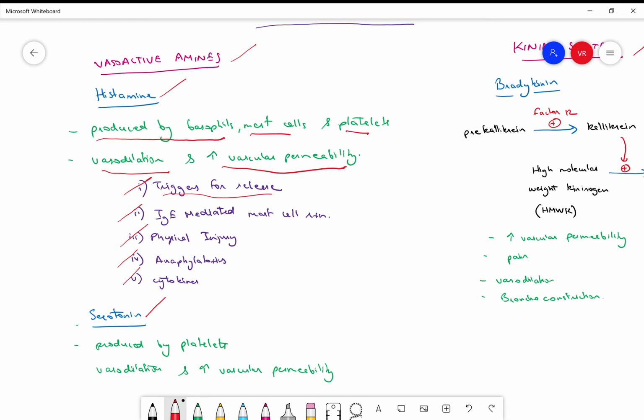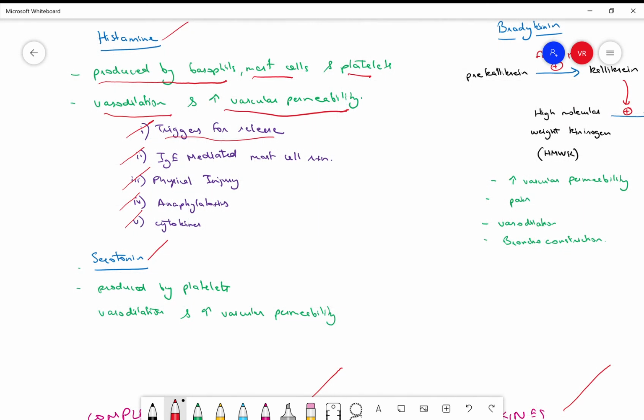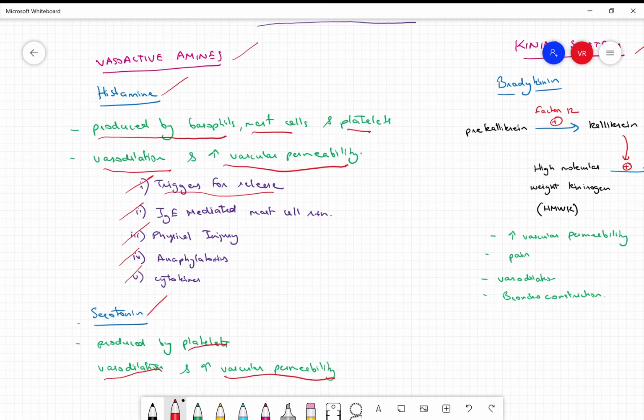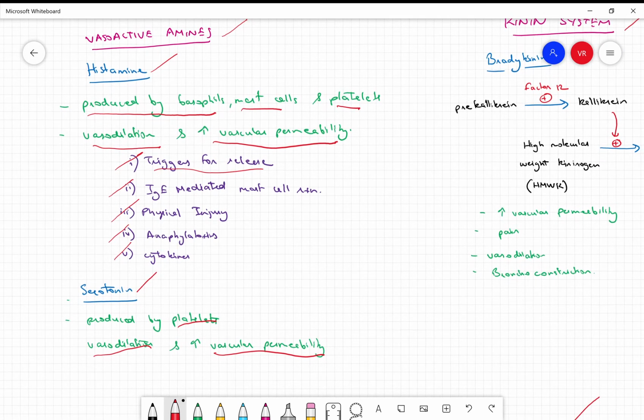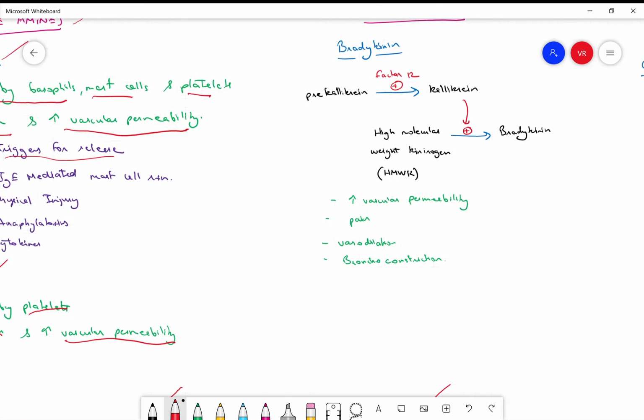So the other important one is your serotonin. Serotonin is produced by platelets, and it also causes vasodilation and vascular permeability. Serotonin is interlinked with your CNS and your vascular system, and it also causes vasoconstriction in other contexts. But when it comes to inflammation, the main action we need to know about is vasodilation. So histamine and serotonin are your two vasoactive amines which you need to know about, which will help during the process of inflammation.